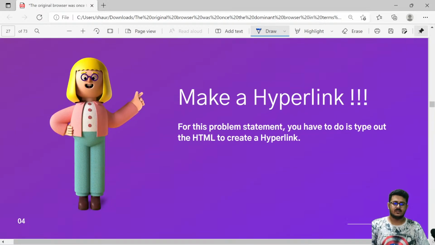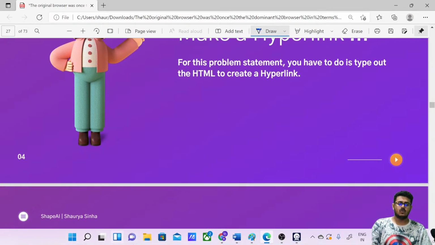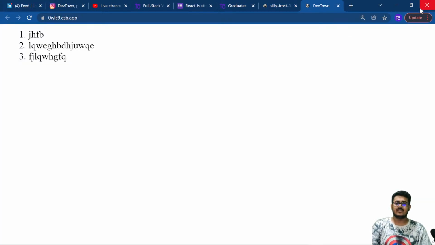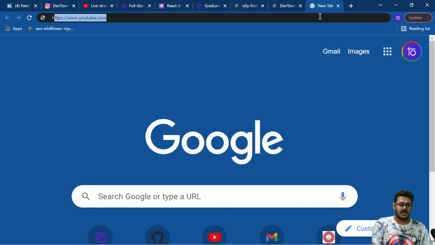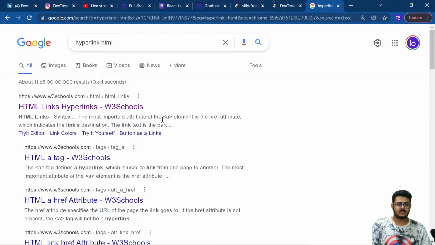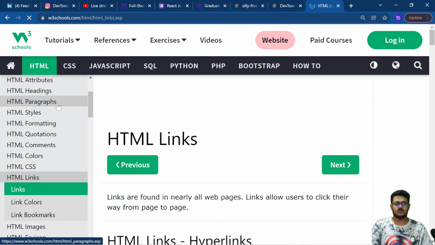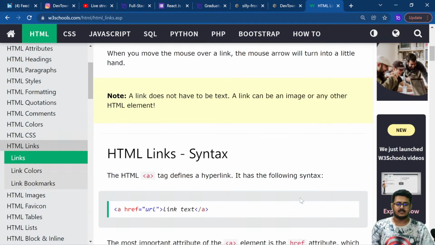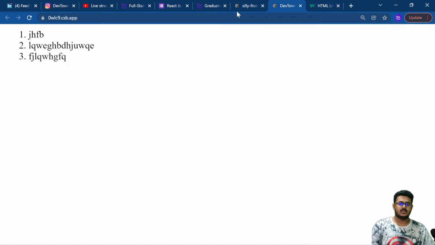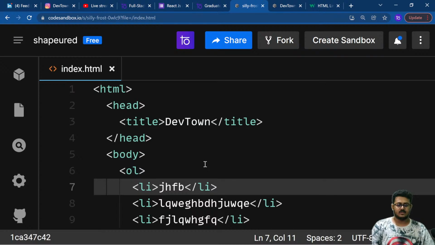Once we have done the tree, we are going to learn how to make a hyperlink. For example, I want to create a hyperlink and I don't know how to create it. It's very simple, guys. Just go on the internet and search for hyperlink HTML, go to a website, and you will be able to find how to create a particular hyperlink. For example, I need to convert this JHFB into a hyperlink that, when I click on it, takes me to Google.